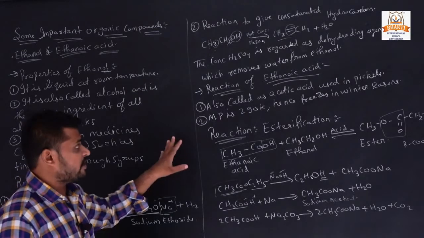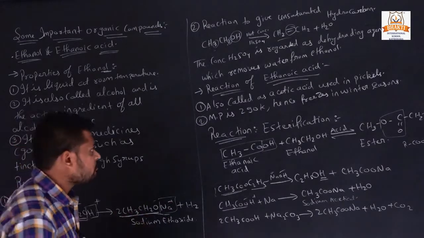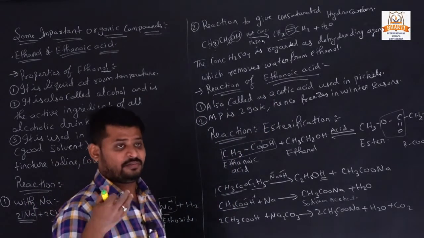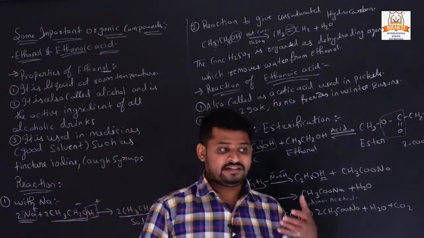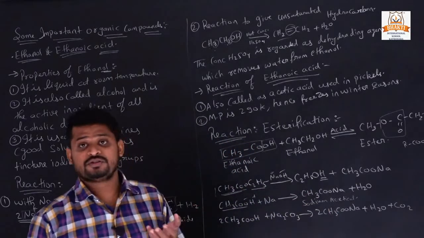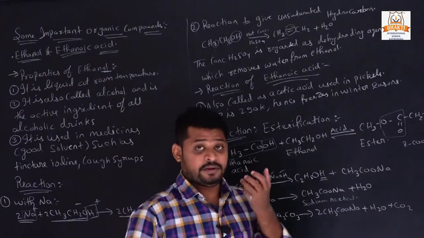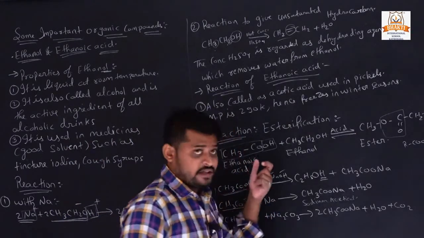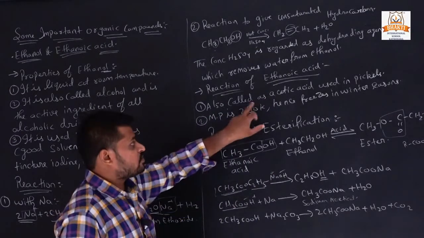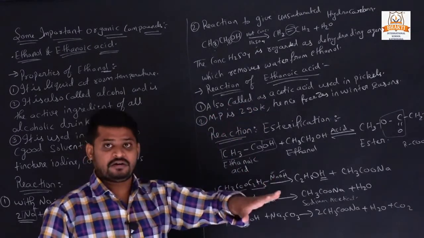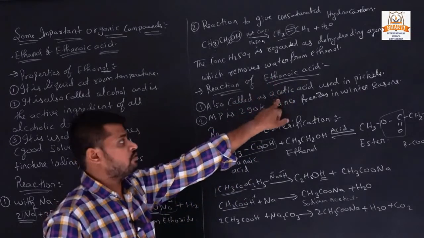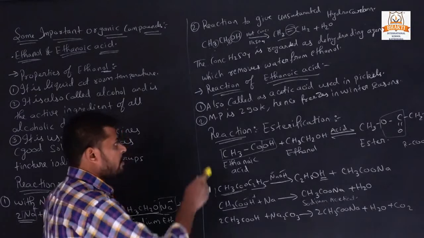Now we will study the reaction of ethanoic acid. It is also called acetic acid. We have been studying it so many times. Acetic acid is present in vinegar. It is used for the preservation of pickles. So another name of acetic acid is ethanoic acid, and for preserving pickles for a long time we use ethanoic acid.